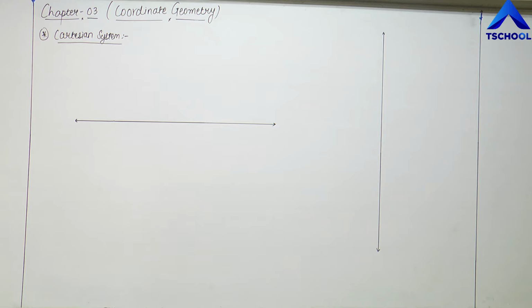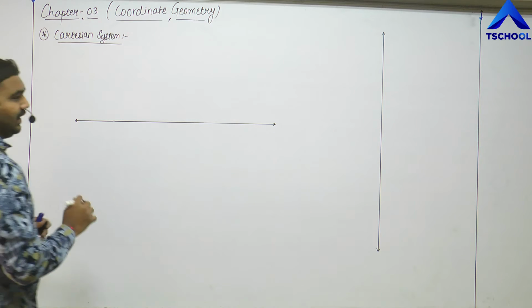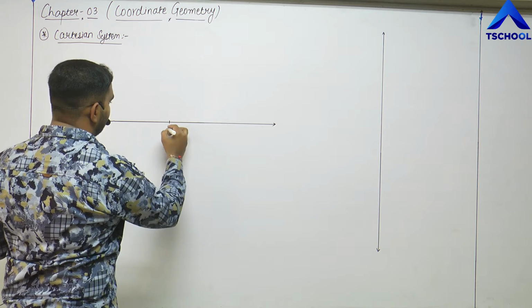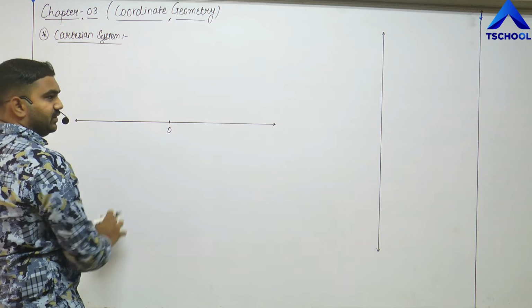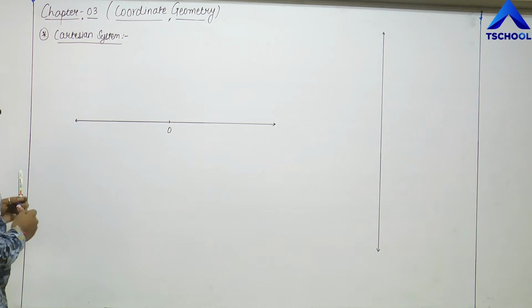okay, so here friends, I have drawn two lines, right, with the first one, that is a horizontal one.